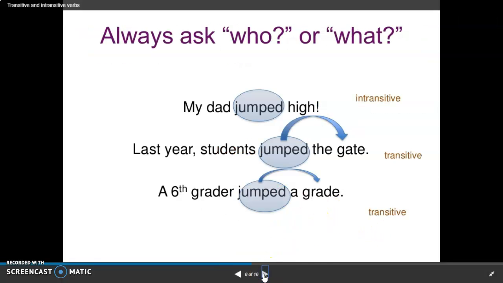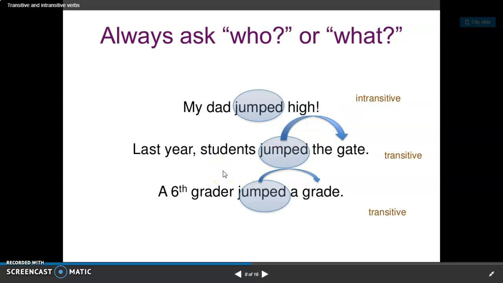You always want to ask who or what. And if there is an answer to that question, that will help you know whether it is transitive or intransitive. So if we look at this first sentence, my dad jumped high. Dad jumped who, or dad jumped what? That doesn't make any sense. There is nothing else, no part of the predicate is receiving the action, so this is an intransitive verb.